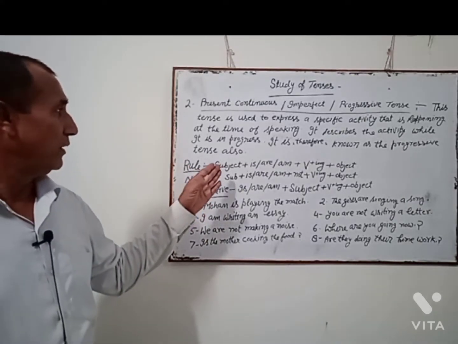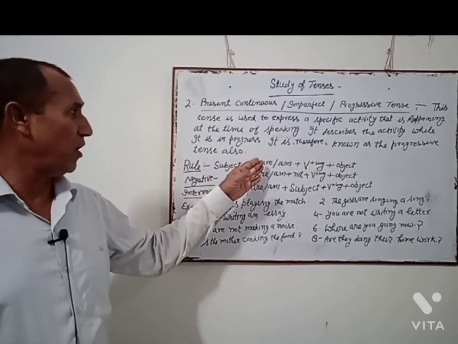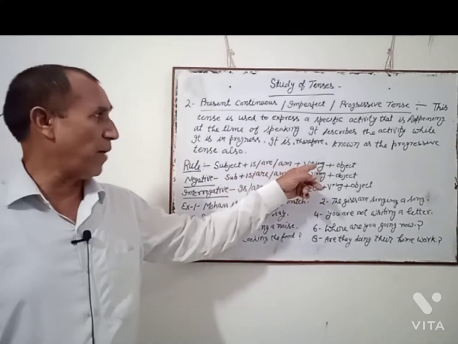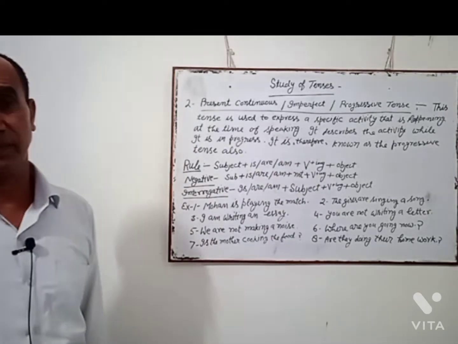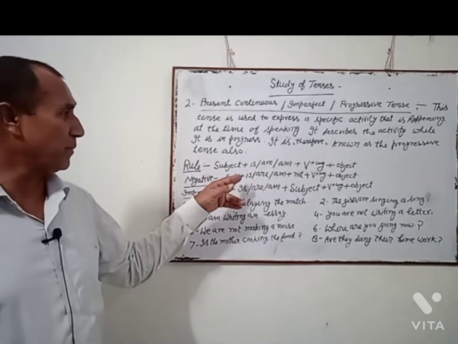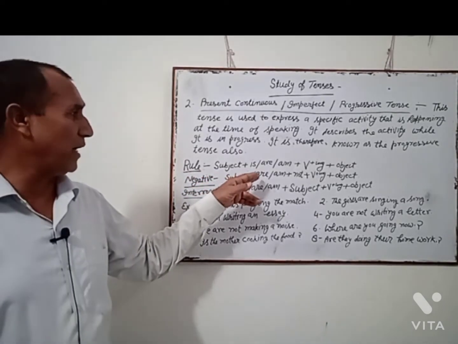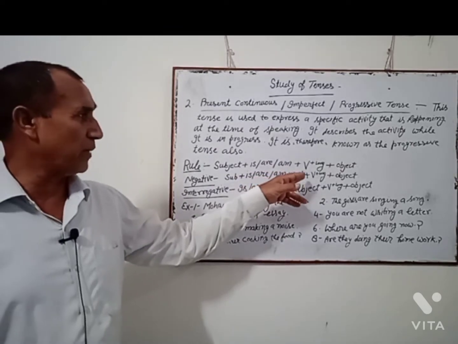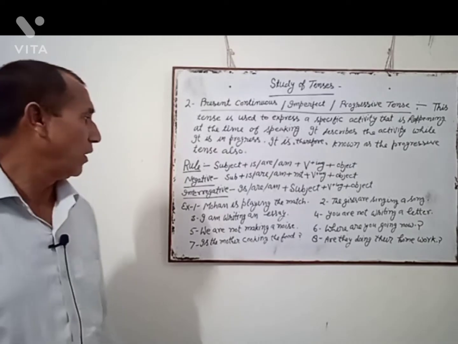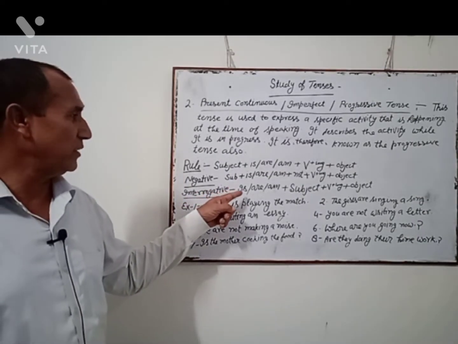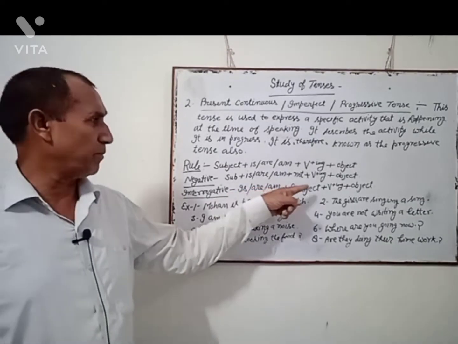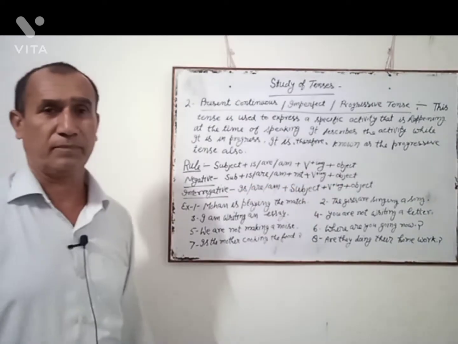Now, the rule: subject plus is or are or am plus V-ing plus object. Negative rule: subject plus is or are or am plus not plus V-ing plus object. Interrogative: is or are or am plus subject plus V-ing plus object.